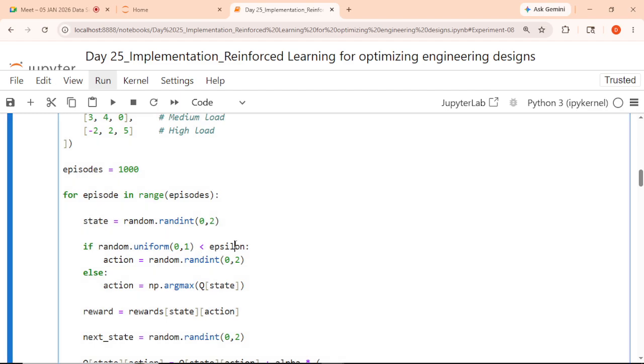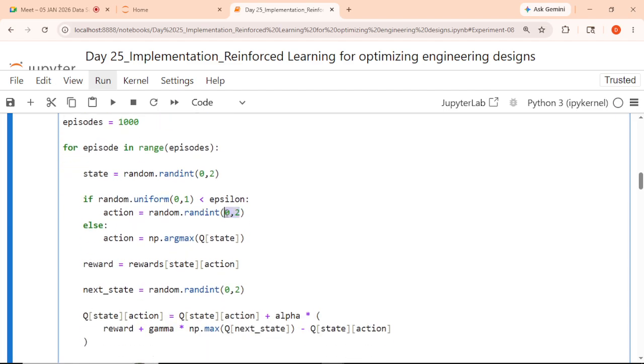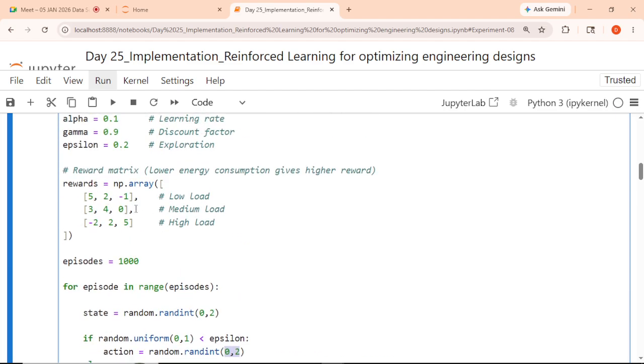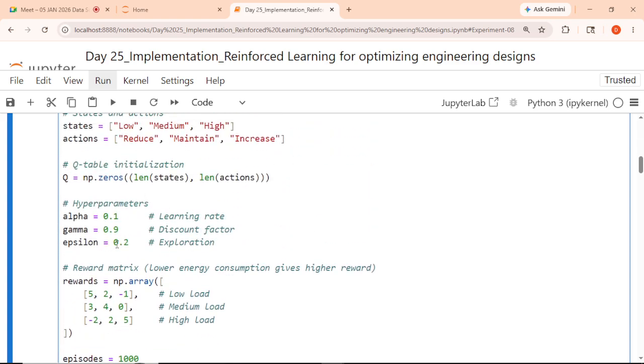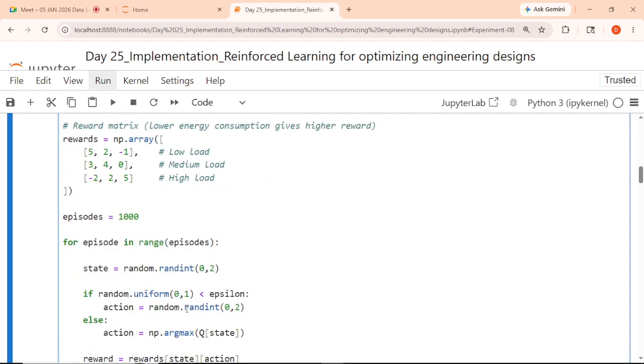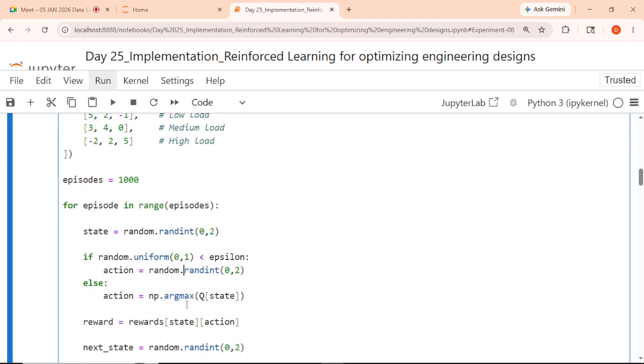So if the value is less than epsilon, the action should be random.randint, anything in the range. Sir, if random.uniform always gives a value between 0 and 1, then is it always less than epsilon? No, epsilon is 0.2, so not always. It may be 0.44, like 0.30. Yes, I'm a little bit confused.